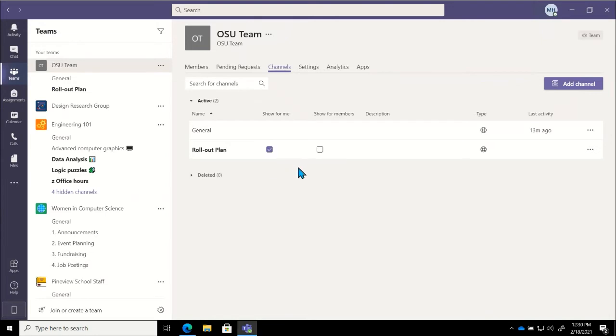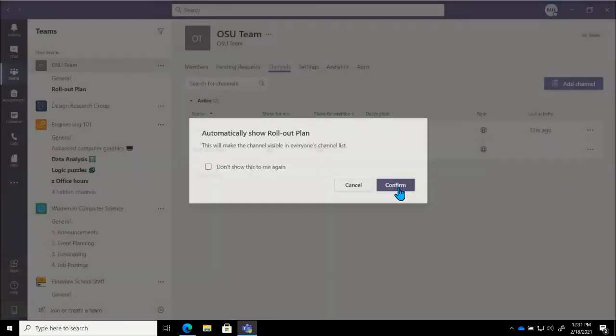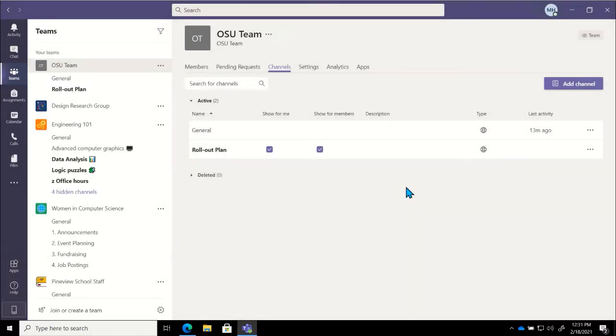Or I can click on this box that says show for team members. So what happens here is now this channel, if I check this box, will show up on everybody's list. It'll automatically show up there. It'll also let us know that it's going to make it visible in everyone's channel list. So we can choose to click on confirm. And that way we know everybody's going to be able to see that rollout plan automatically on their list.